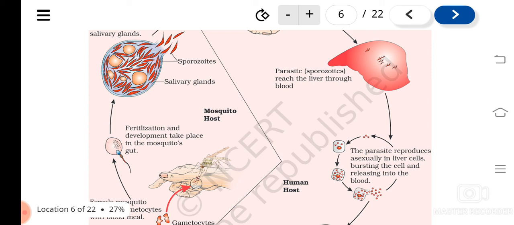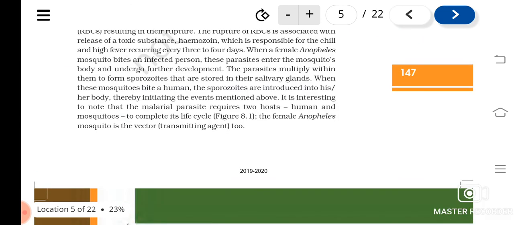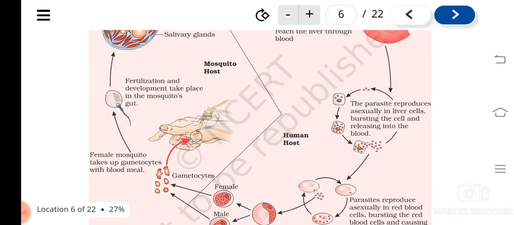They get transported to the salivary gland of the mosquito, and in the form of sporozoites they get stored in the salivary glands. When the mosquito bites a human being, again sporozoites will be introduced into the new person.